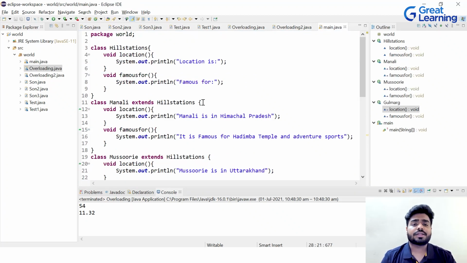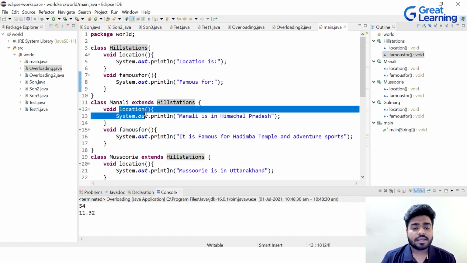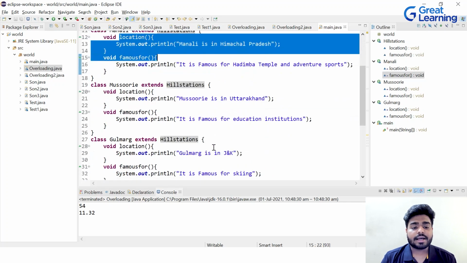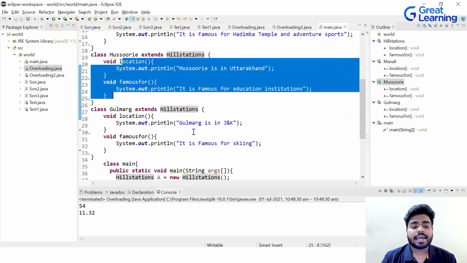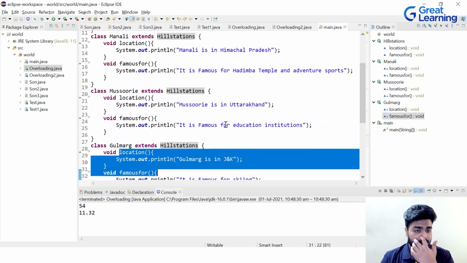This is a very good example of polymorphism. If you look here, we have classes and then we have inheritance, which means this example is of overriding. Let's see whether we have the same methods. We have the same methods: location and famous for. You can see location and famous for, again location and famous for, and again location and famous for. So we have four things.